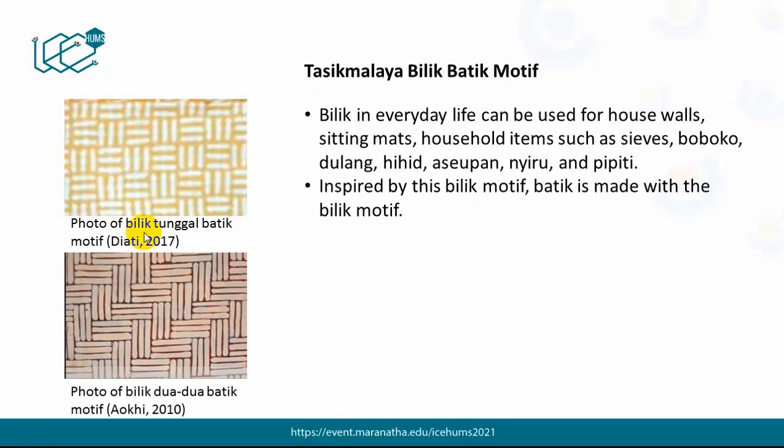This is a photo of the bilik tunggal batik motif, and the second is a photo of the bilik dua-dua batik motif.